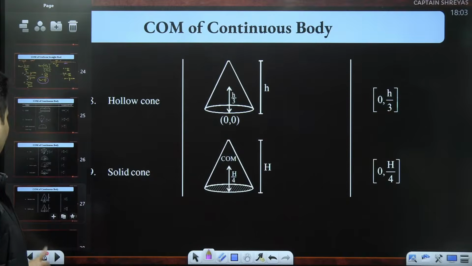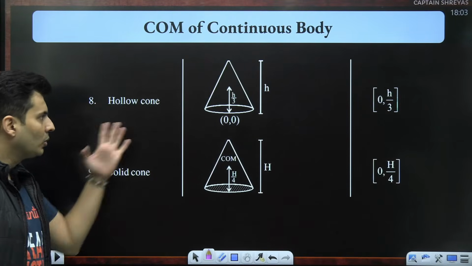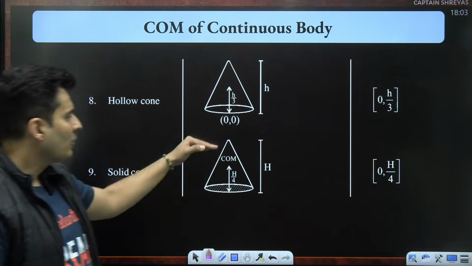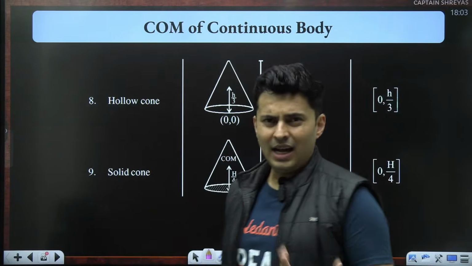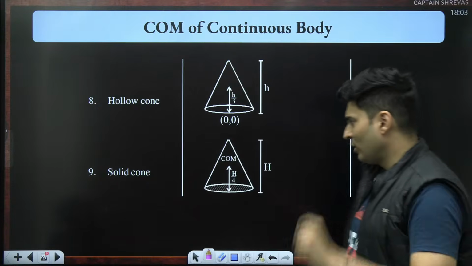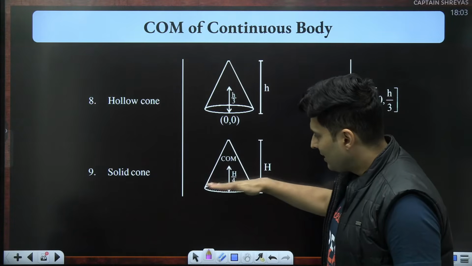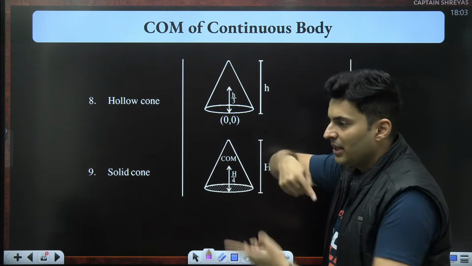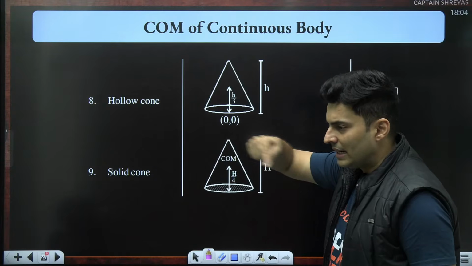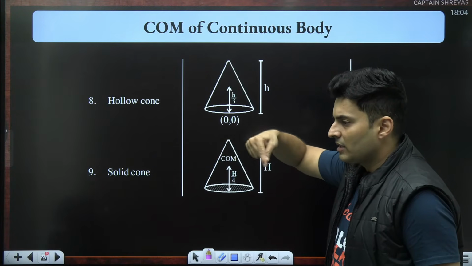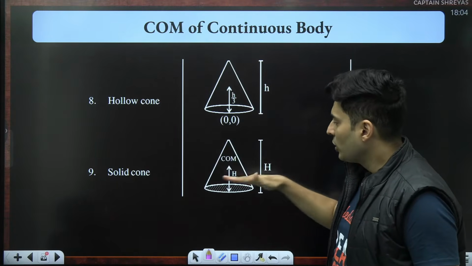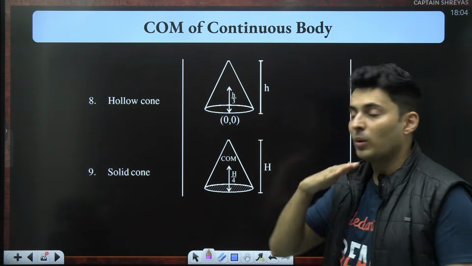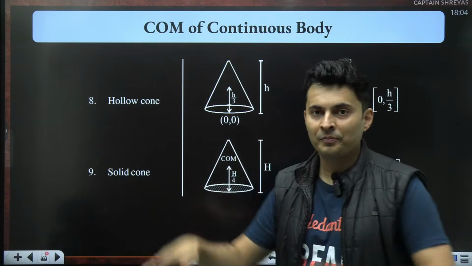Like for example, say solid cone and hollow cone. If you have a solid cone, if you want to find the center of mass, I feel you will divide it into small segments like discs. Imagine a big disc, over that a slightly smaller disc, slightly smaller one, slightly smaller, till it becomes a point. So you divide it into many discs like you cut onions or potatoes.